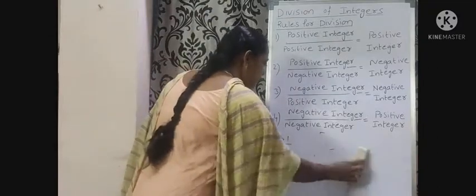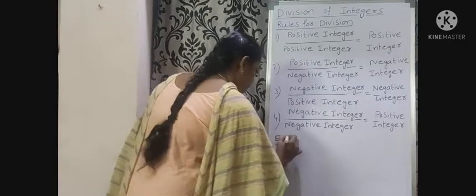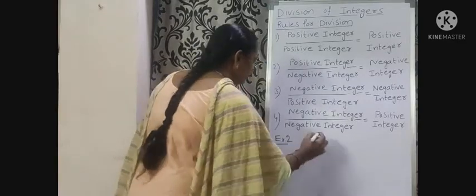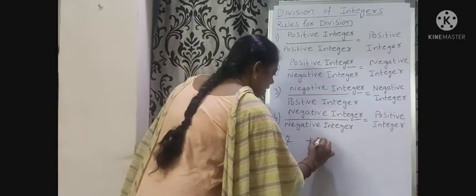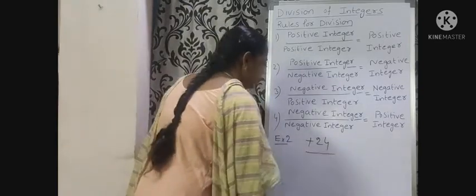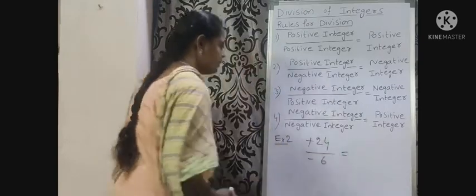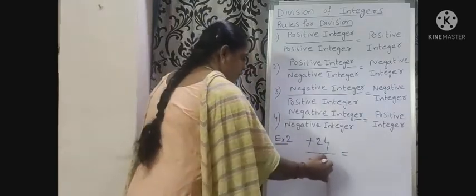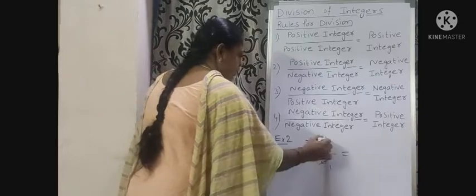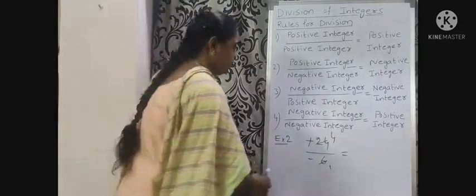Consider another example. Plus 24 by minus 6. 6 ones are 6. 6 fours are 24.